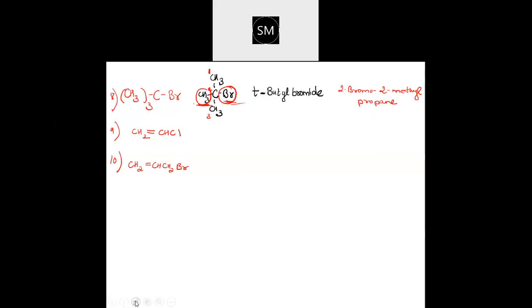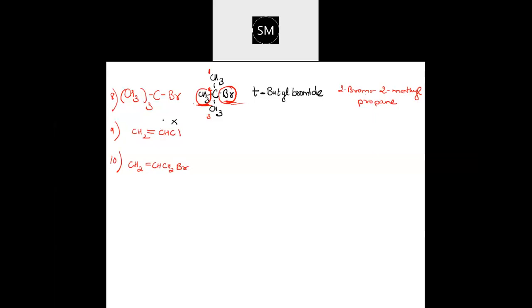Okay, clear? We'll go for the next one. Next one you try to name. Next one you see Cl is attached to CH double bond CH2. Let me see if you are able to name this. If halogen is attached to a carbon-carbon double bond, what type of halide is that? Under which classification have you studied this? What type of halide is this?